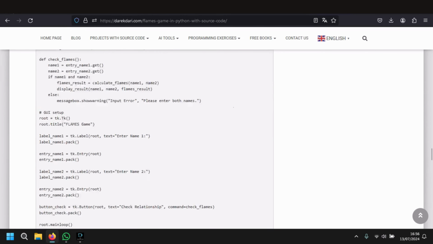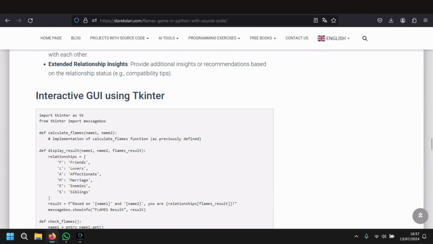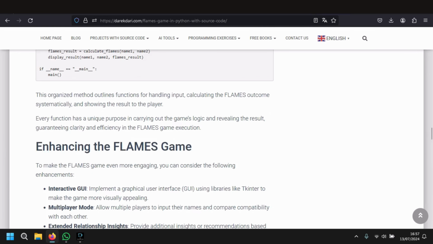And the best thing, by the way, they put some enhancements. For example, they give you a project about, let's say, a calculator. They will give you a simple calculator if you search for a beginner calculator in Python, and then they will put some enhancements that you can do, and they will give you the code also.